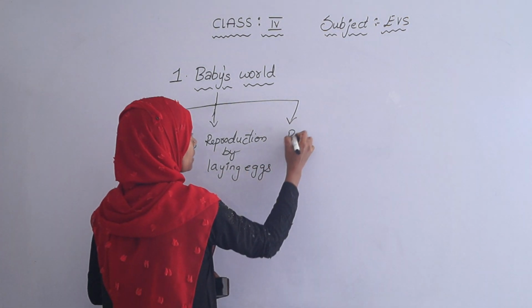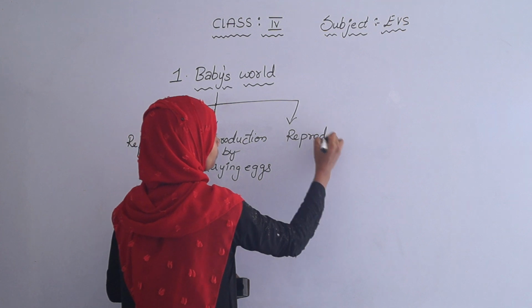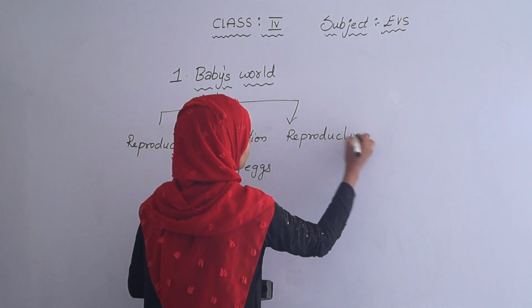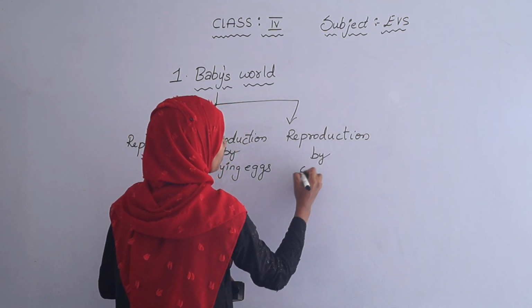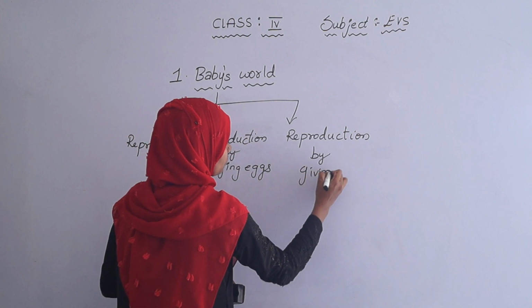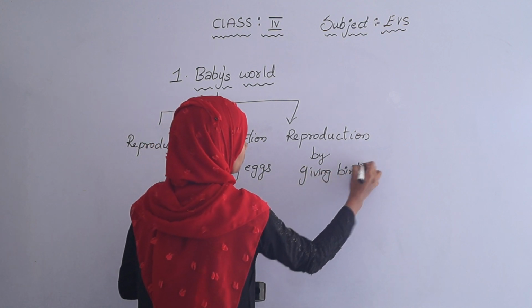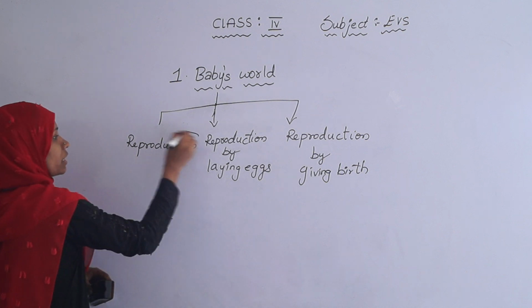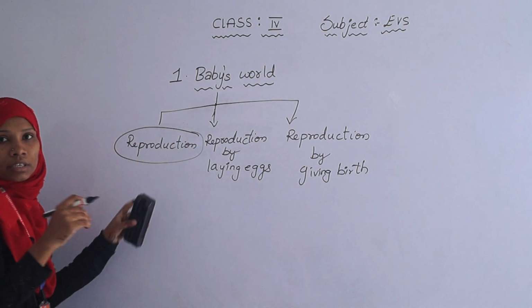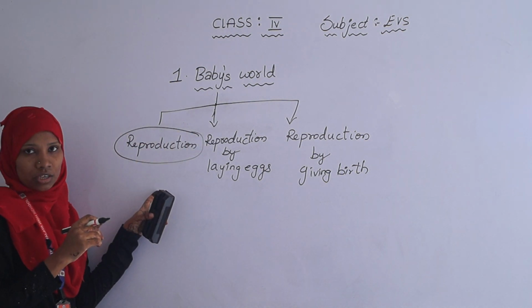And third topic is reproduction by giving birth. So first we will learn in detail about what is reproduction.